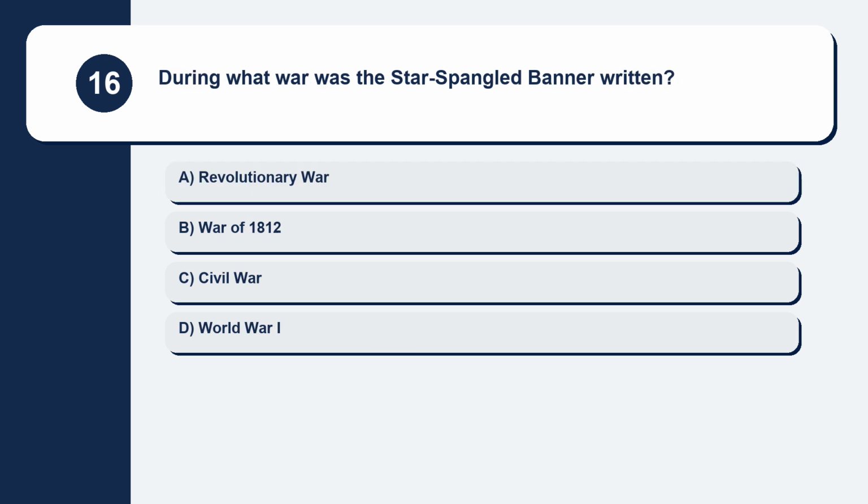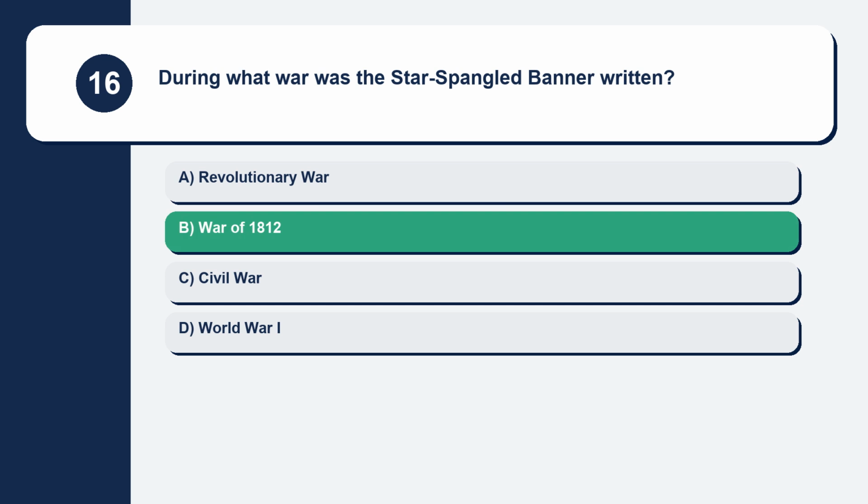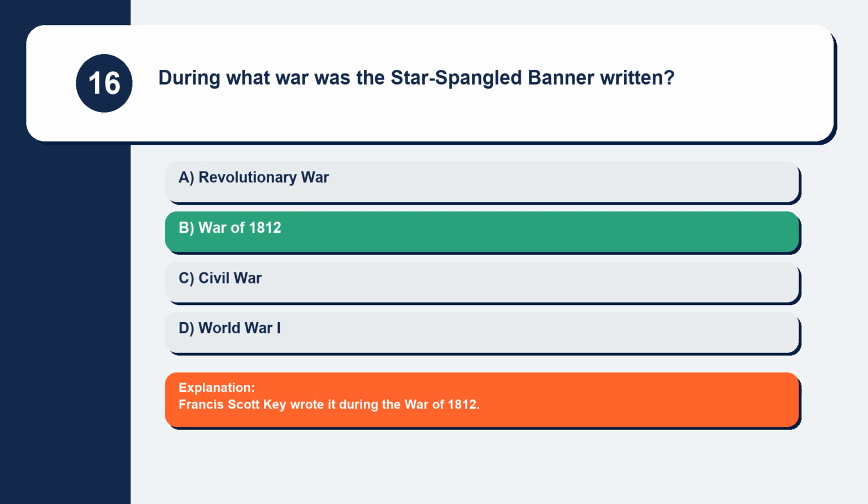Question 16. During what war was the Star-Spangled Banner written? Revolutionary War. War of 1812. Civil War. World War I. Francis Scott Key wrote it during the War of 1812.